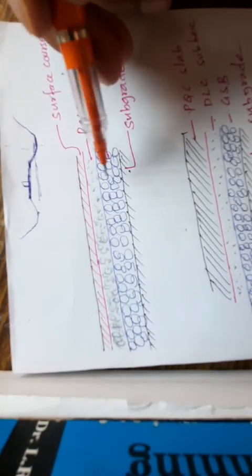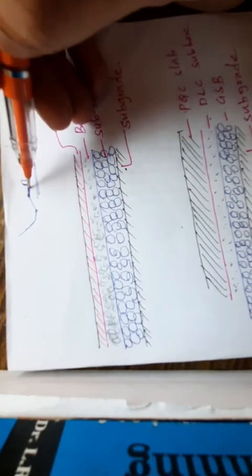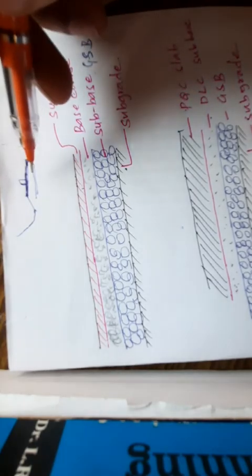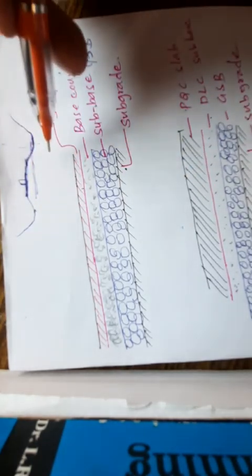So I am speaking about the layers that are there. The top layer is the surface course, the next layer is the base course, below that the subbase, and the last layer that we go to is called the subgrade.